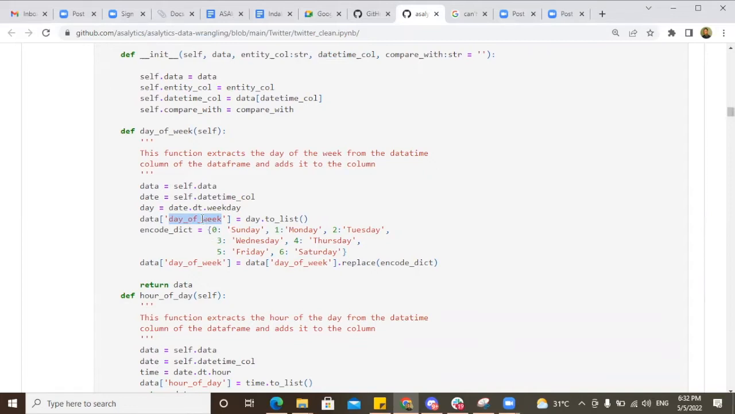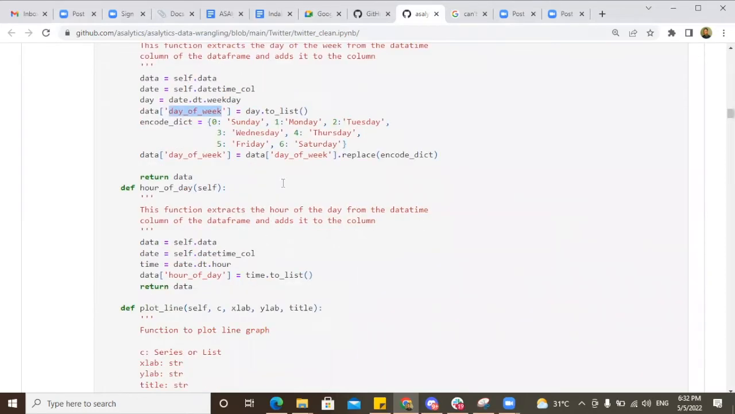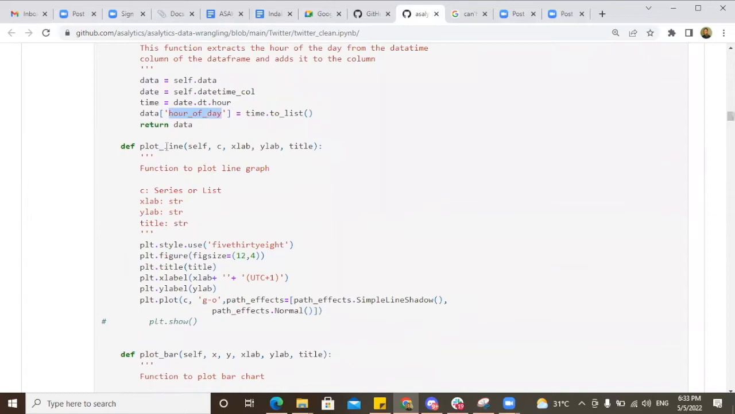When you extract the day of the week, it does not come as Sunday, Monday; it comes as integers. In this case, I noticed it's 0 through 6, which I renamed within the dictionary, and everything went well. I did the same thing for the hour of the day, updating my data frame with the hour of the day column, just like I did for the day of the week.